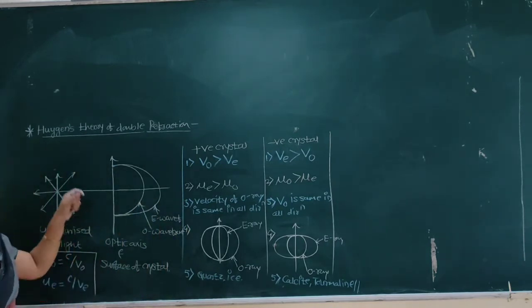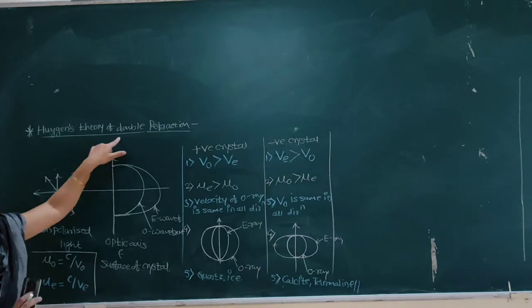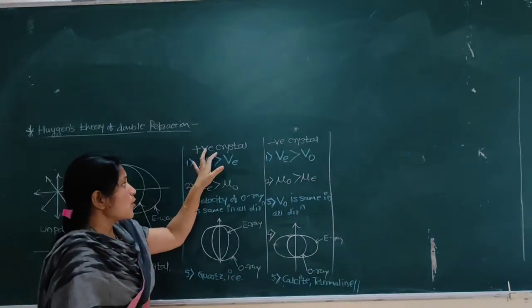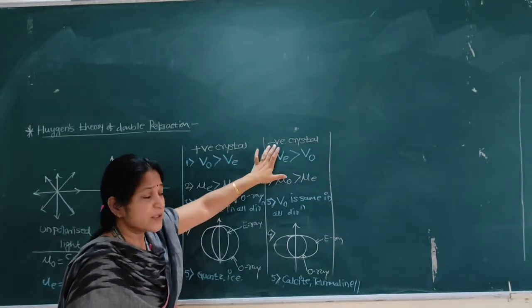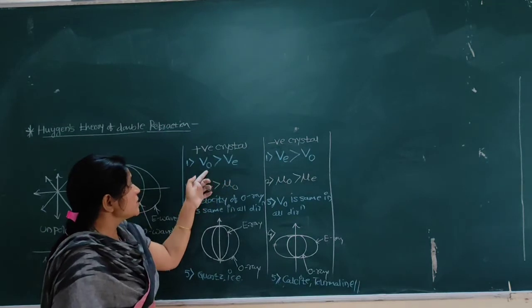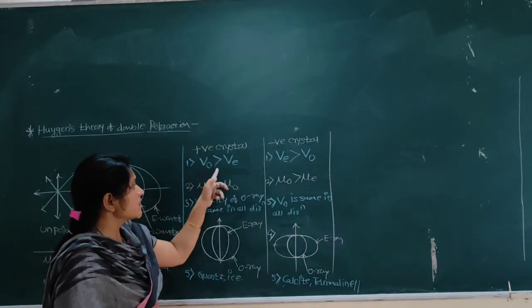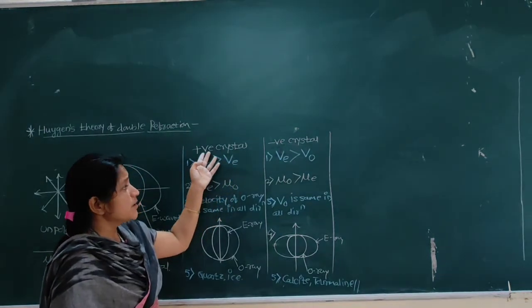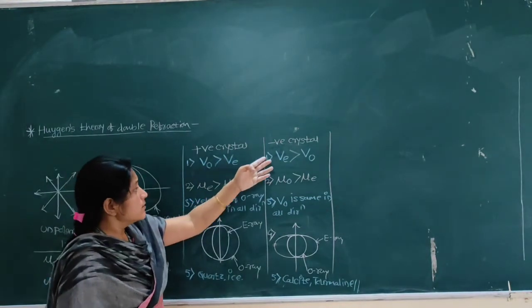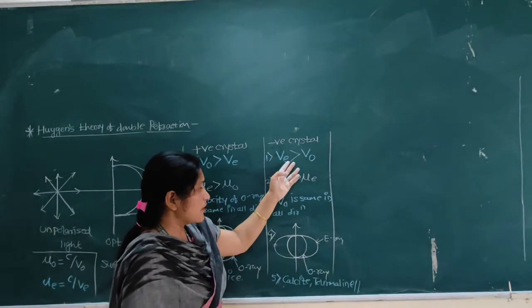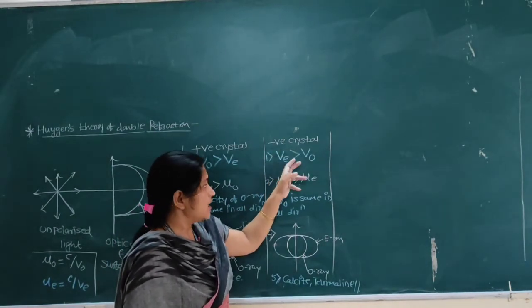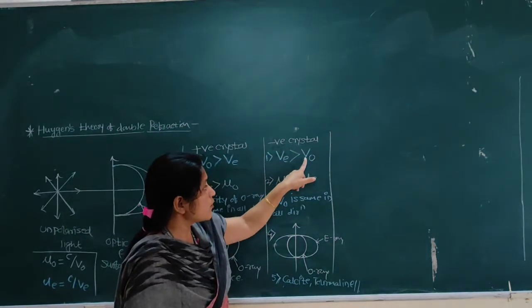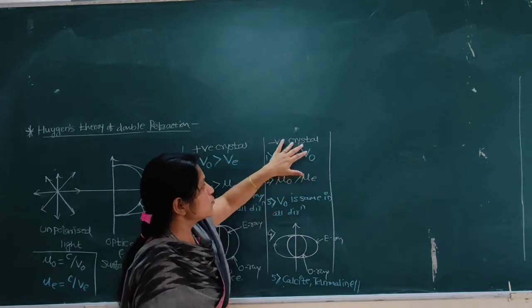Okay, so this is about Huygens' theory of double refraction. Now, positive crystal and negative crystal. When the velocity of the ordinary ray is greater than the velocity of the extraordinary ray, then it is said to be a positive crystal. Negative crystal means what? If the velocity of the extraordinary ray is greater than the velocity of the ordinary ray, then it is said to be a negative crystal.